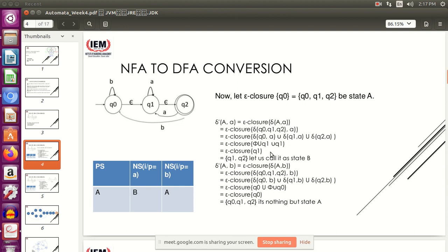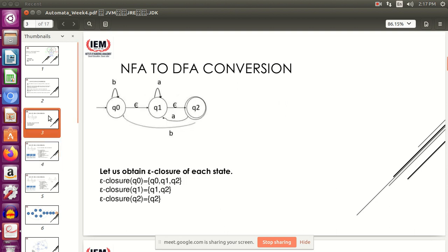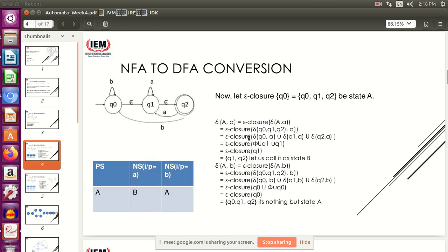What is the value of epsilon closure of Q1? We have just found it out. Epsilon closure of Q1 is Q1 comma Q2. So after the entire calculation we get Q1 comma Q2, and since this is something new that we are getting, we name this as state B. So we have started with state A, then we have got something which contains Q1 and Q2 and we are naming it as state B. A new state that we have got and we name it as state B.